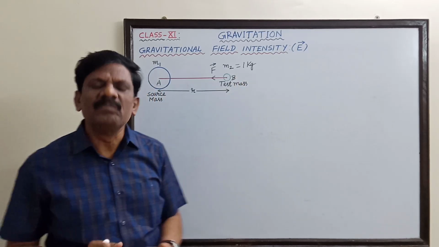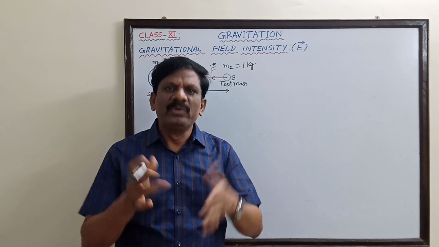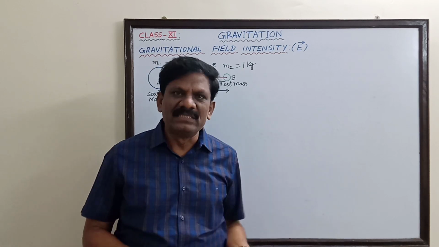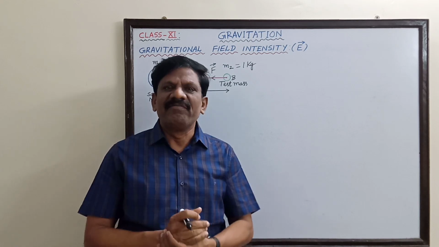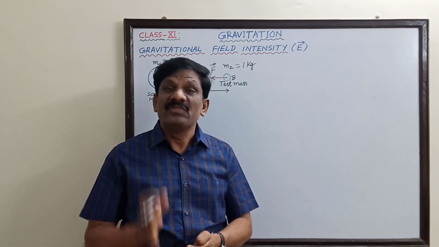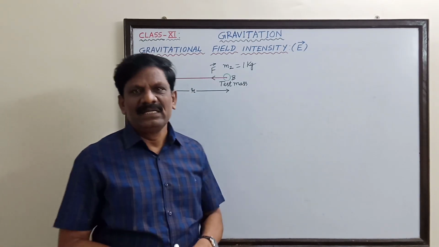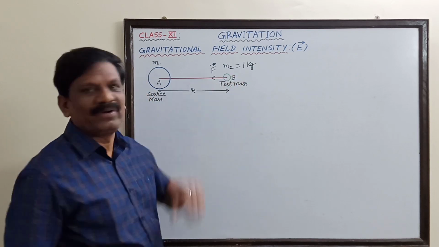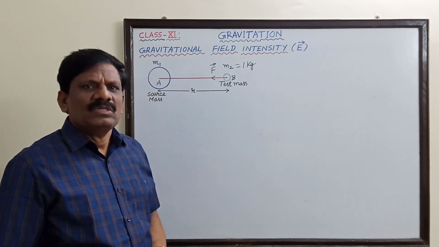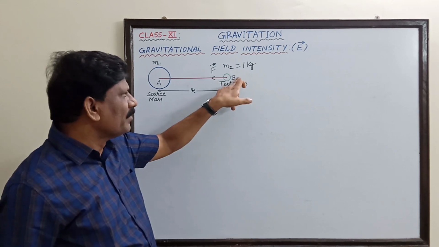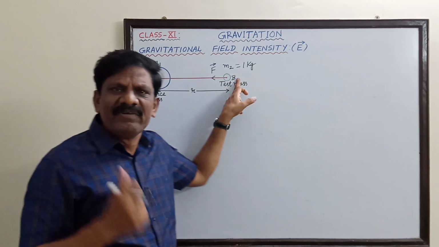So now we come to the point. How do you define the gravitational field intensity at any point? The gravitational field intensity at any point is defined as the force experienced by a unit mass, that is 1 kg, placed at that point. Understand? So how much force this 1 kg mass experiences at a given point B gives what information?